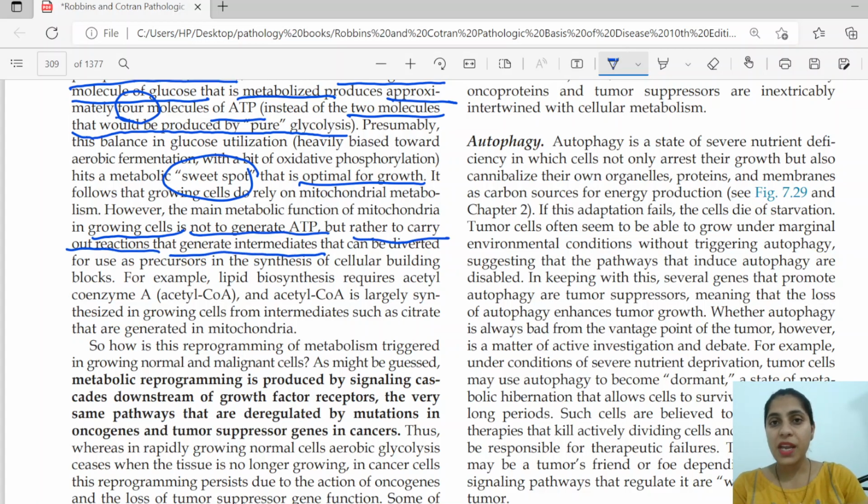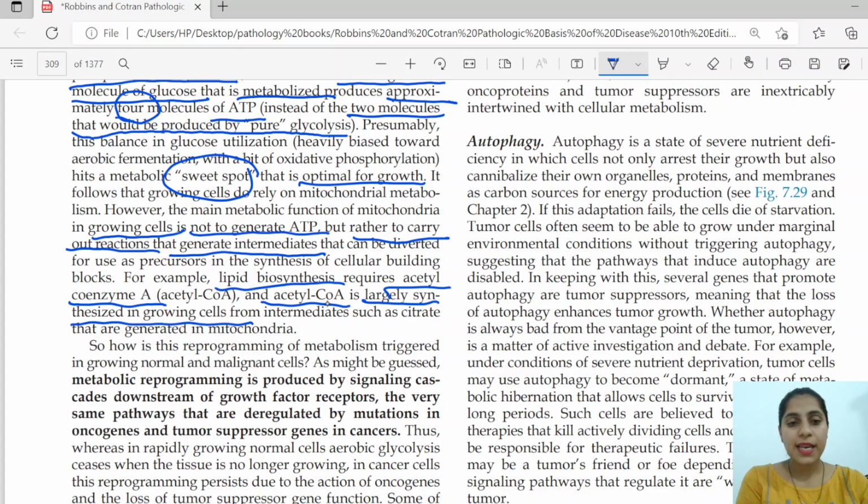So the main point is that in a growing cell as well as in a malignant cell, the focus of the metabolism is shifted to producing intermediate metabolites so that the organelles can be formed, instead of focusing on ATP. An example is lipid biosynthesis, which requires acetyl coenzyme A, and acetyl CoA is largely synthesized in growing cells from intermediates such as citrate that is generated in the mitochondria.